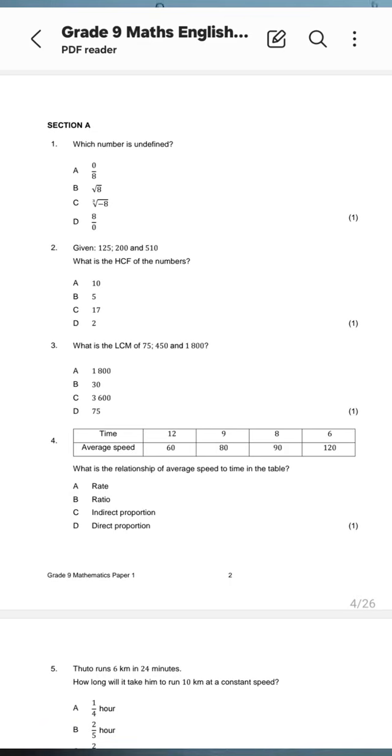Number 3 goes on to say, what is the LCM? You see, guys, look at paper 1 in 2023 and 2024, you can see the similarities. So we need to know how to find LCM and HCF very clearly, please. Now, 125, 200, and 510.